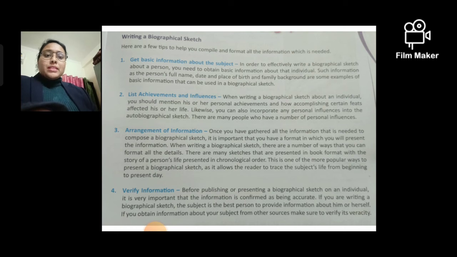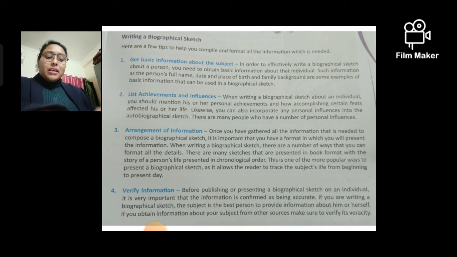Okay, so the next and the last important thing of writing biographical sketches is to verify the information, which is very important. Because many a time, if someone is writing something about some person, it can create a problem for the one who is writing. So before publishing or presenting a biographical sketch on an individual, it is very important to verify the information. Means you have to get it confirmed whether the information that you have received from someone, or maybe from the person itself, is correct or not, accurate or not, and whether it is okay to publish or not.